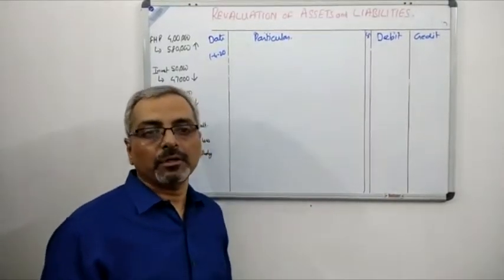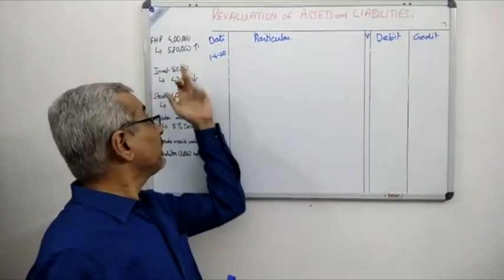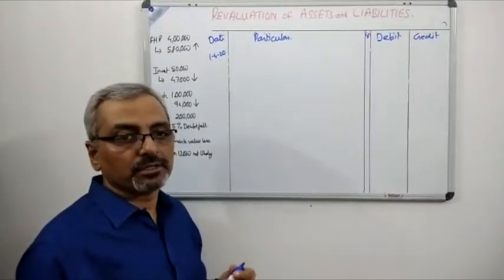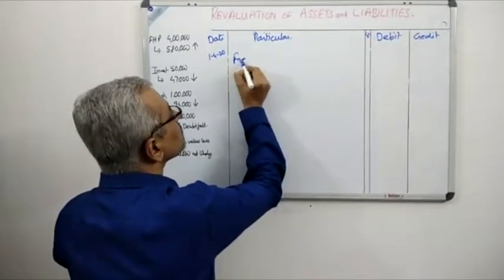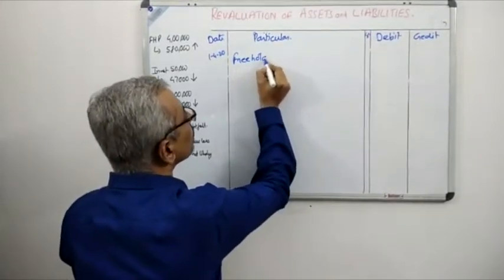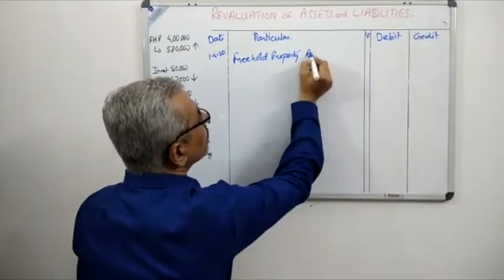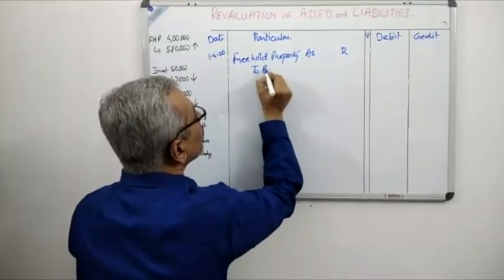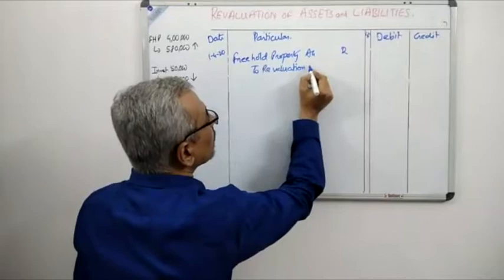There is freehold property which has been revalued to 5,80,000. That means increase of 1,80,000. So the first journal entry for the revaluation account is freehold property account debit to revaluation account.